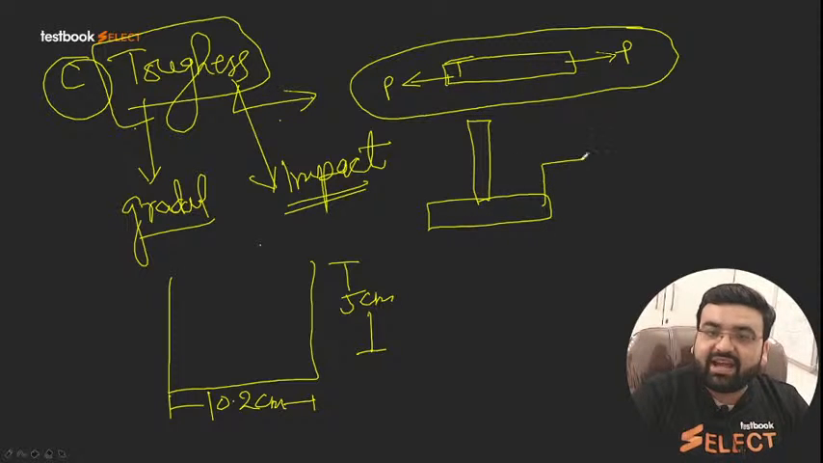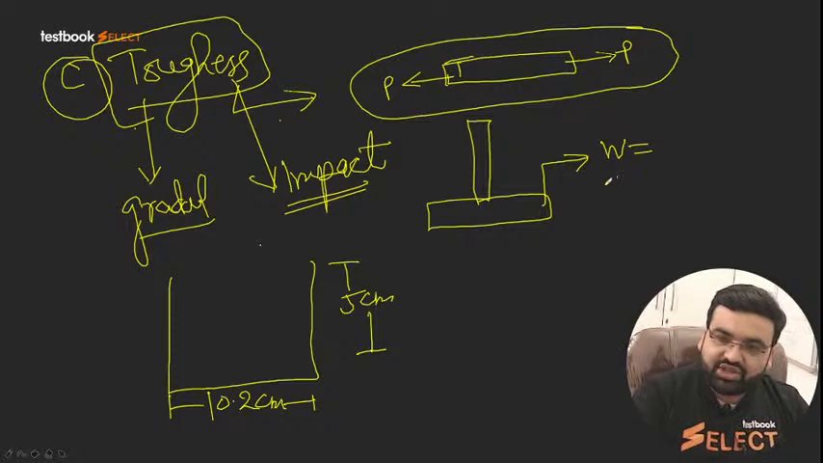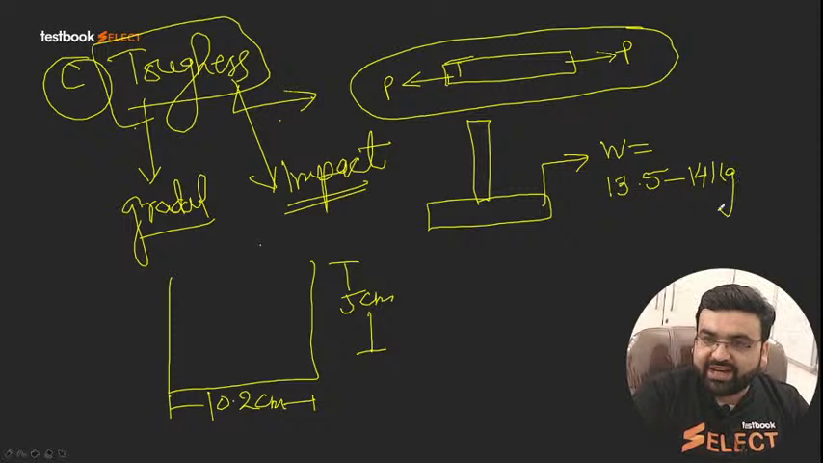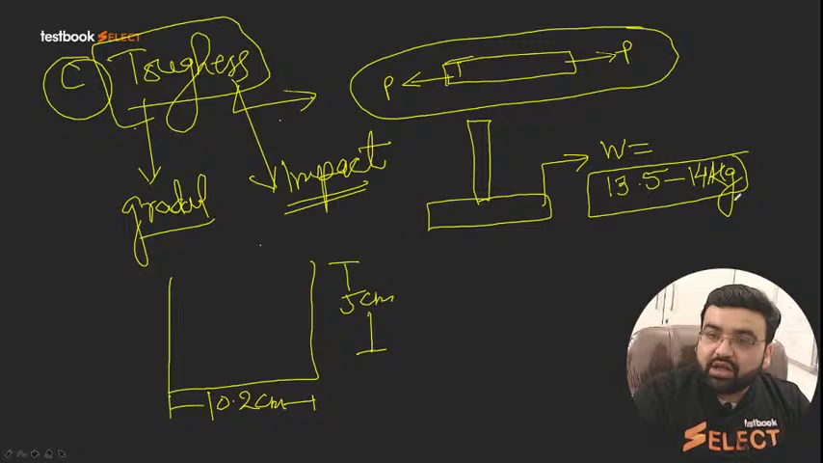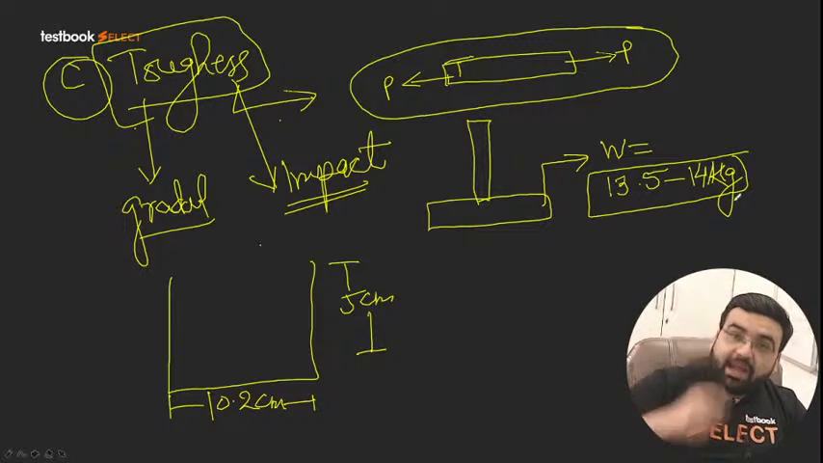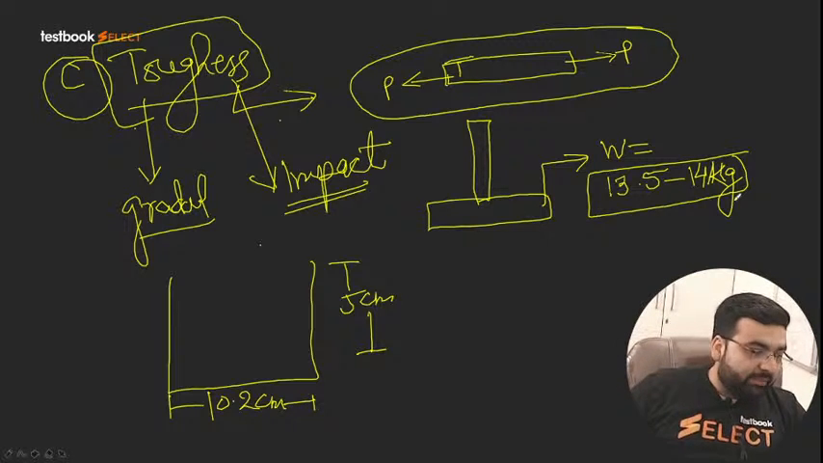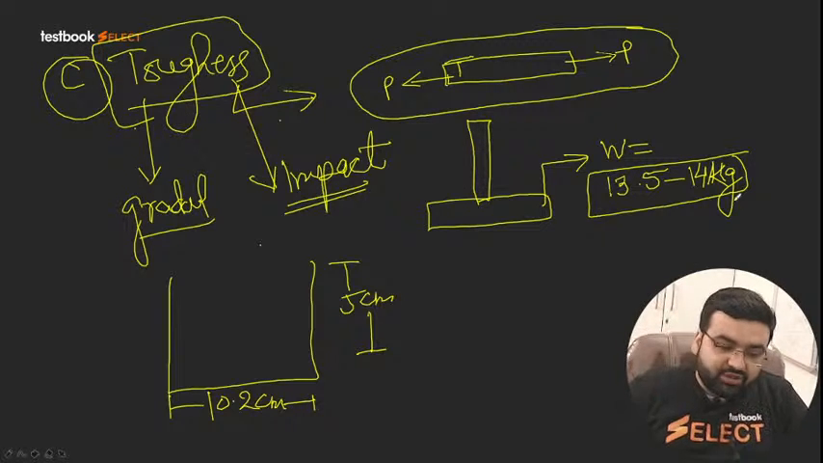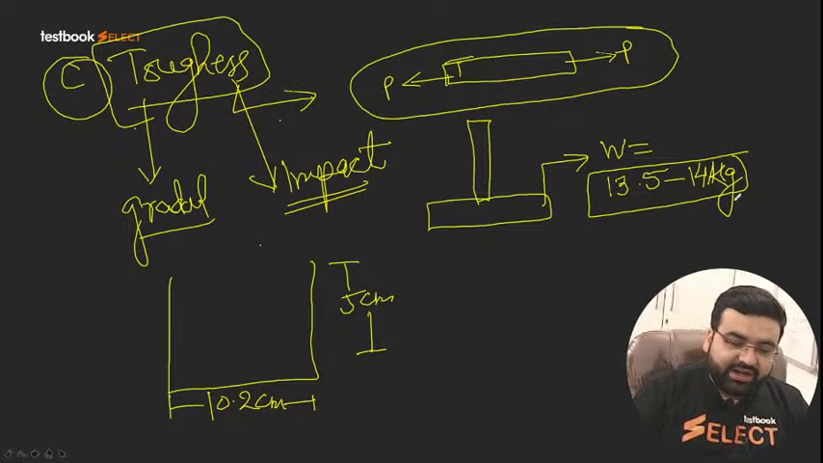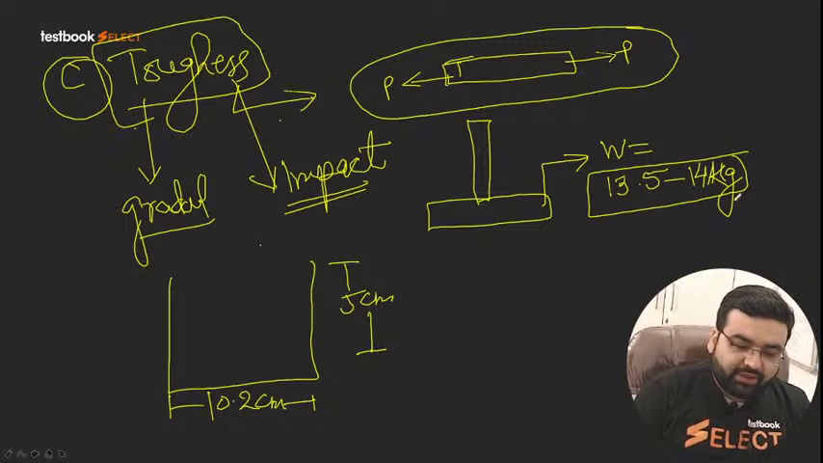The weight of the hammer is important, dear students. The weight of the hammer is generally in between 13.5 to 14 kilograms. In geotechnical engineering, when we do the compaction, there we have a rammer, right? The weight of that rammer is also important, and the weight of this hammer is also important. Remember this.